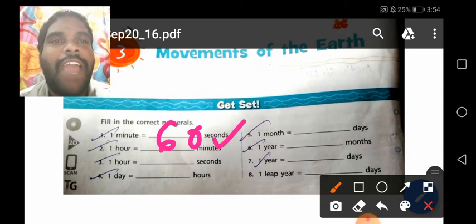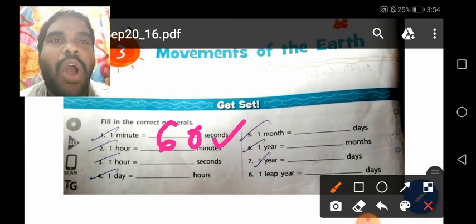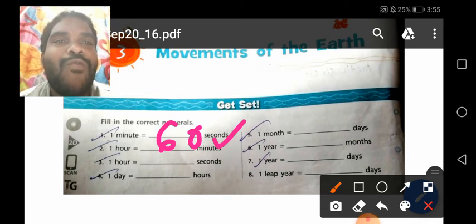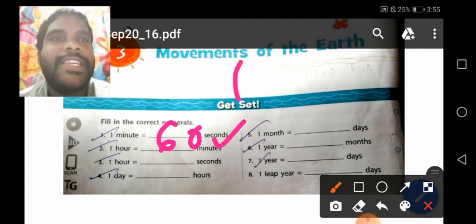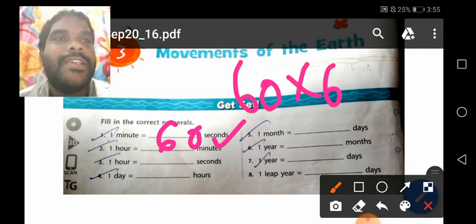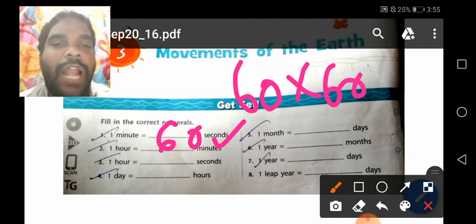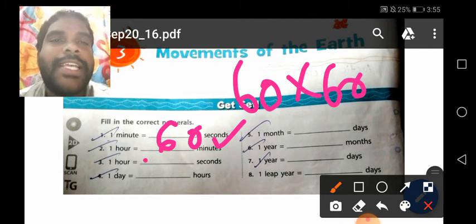You know that. And at the same time, 1 hour is how many seconds? See, 1 minute is 60 seconds, so 1 hour is how many seconds? See, 60 into 60. Now you tell me. 3600.